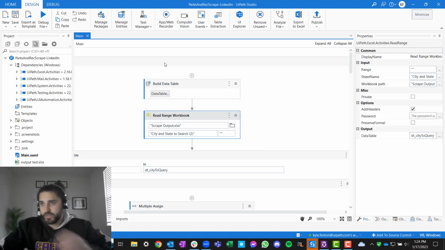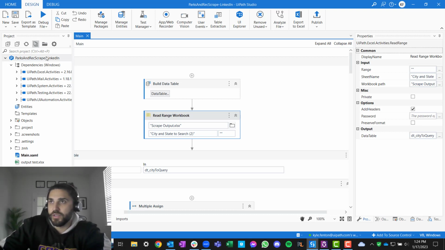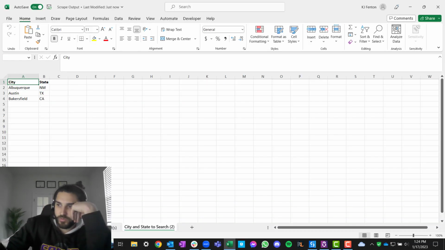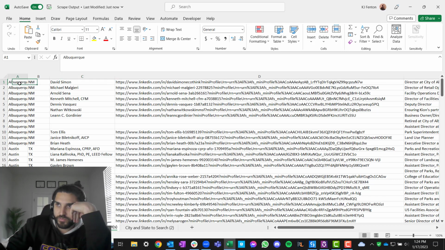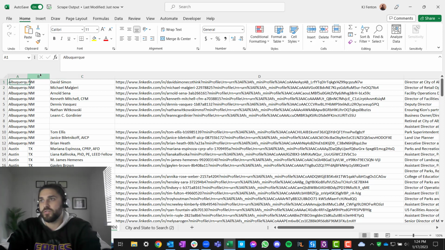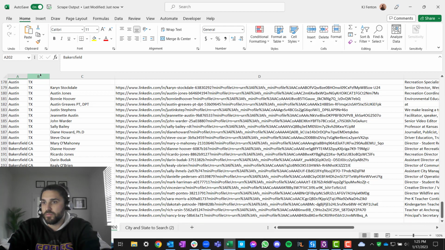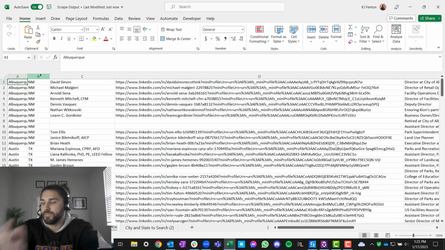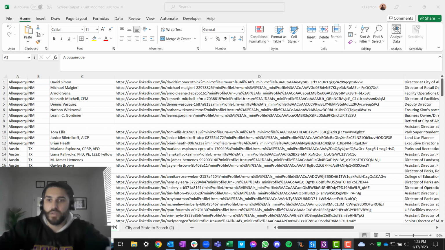Let's see, a moment of truth here, and if we do scrape output, we get remarkable city and state to search. Scrape outputs, we can see, oh, I should have said add headers to the data table, but that's fine, no big deal. We can always rewrite that back, but we can see right here all 200 something records with all of this, and we moved on. Awesome, cool. So that really is what we're looking for.